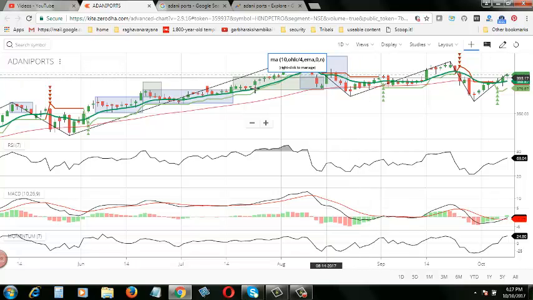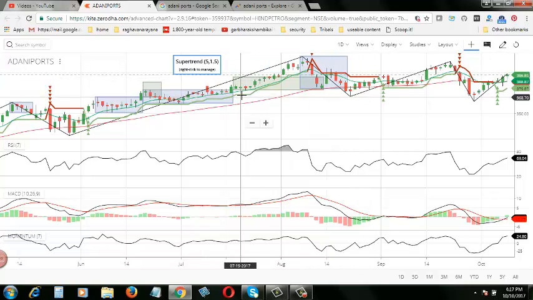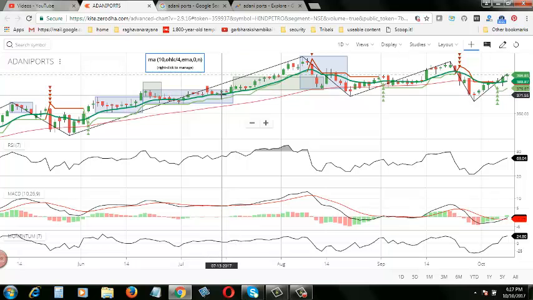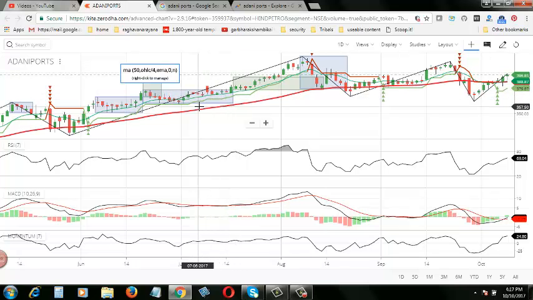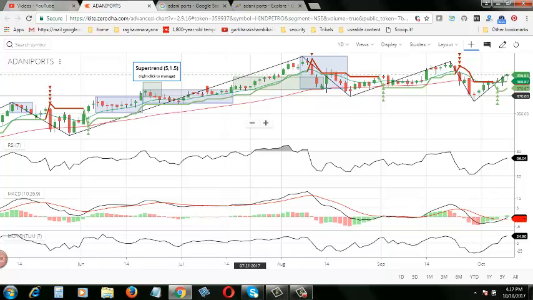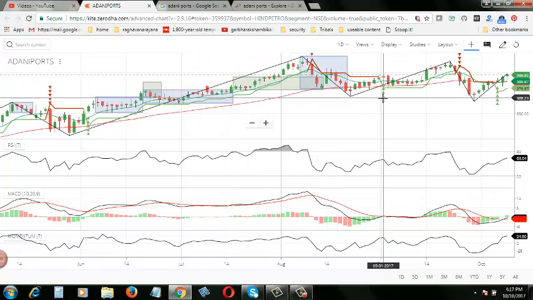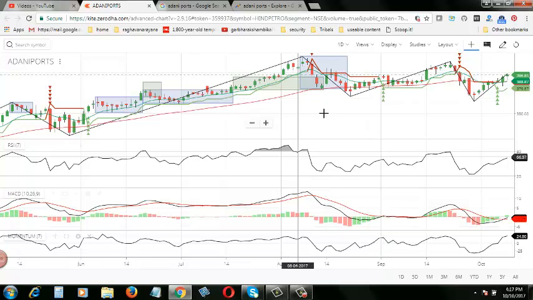This one also I am using moving average. See the green line here. Now the last one is the super trend. I am using super trend. So overall, some six indicators I have been using.